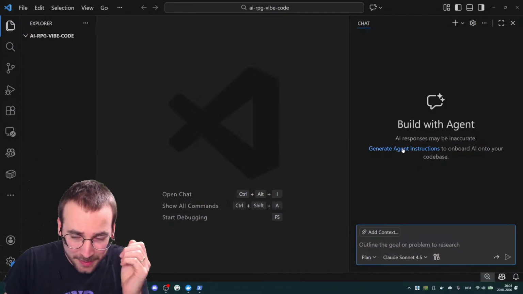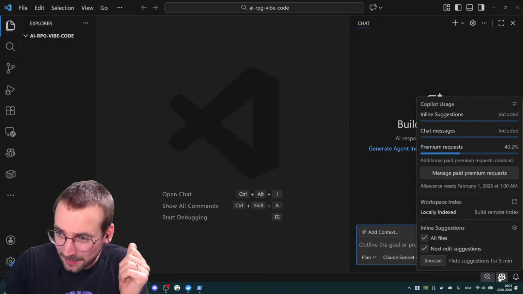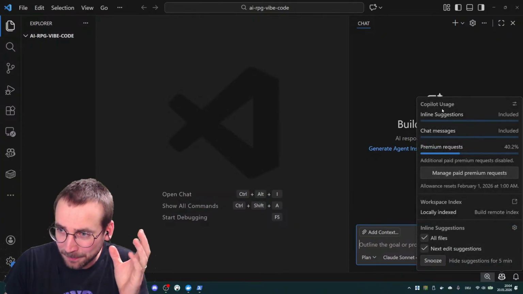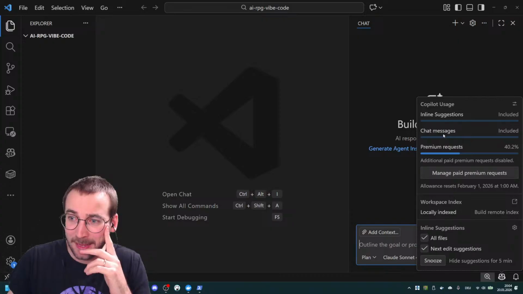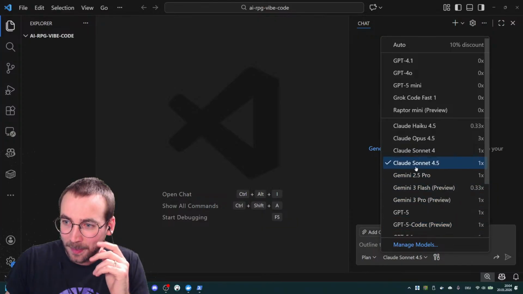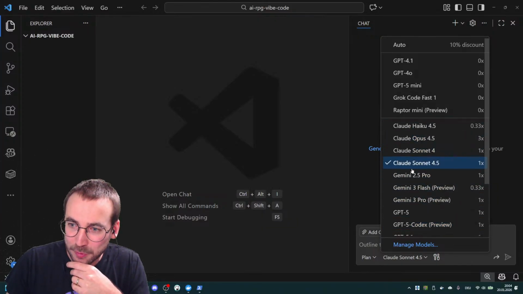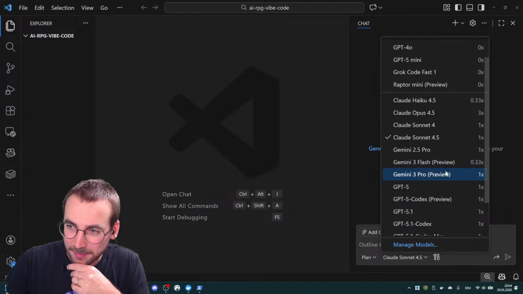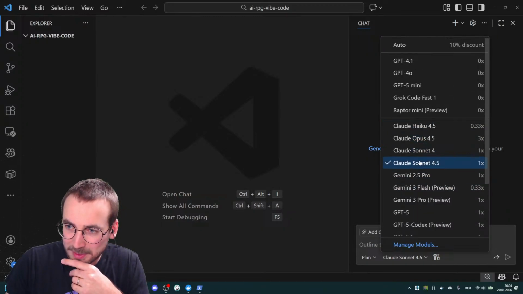I have to admit I'm using GitHub Copilot Pro, and I'm not really sure when some limit will kick in, but you can see here, if you're using a different model, sometimes it costs more and sometimes it costs less.